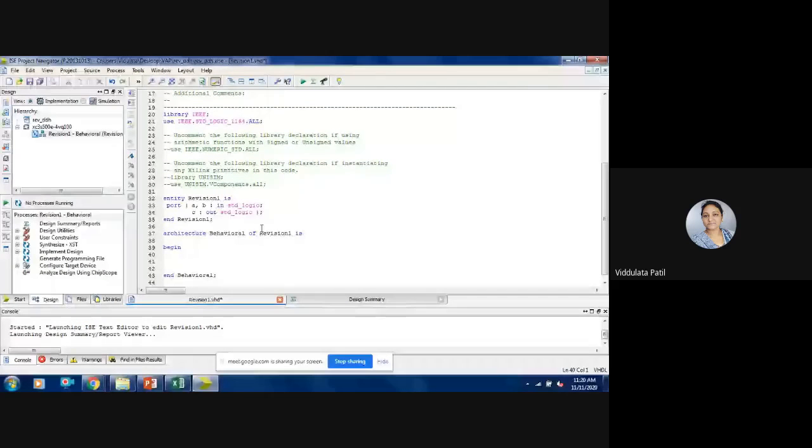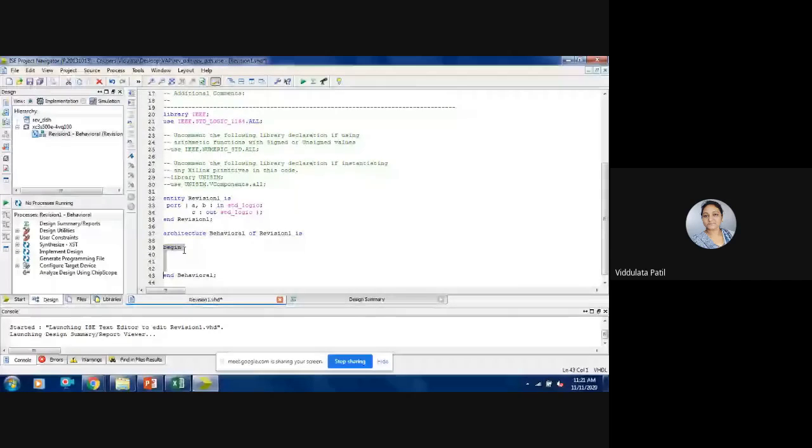Now, as you know, for a single entity there can be a number of architectures. So if there are a number of architectures for a particular entity, you will need to change this name. Then after that we start with the architecture body.